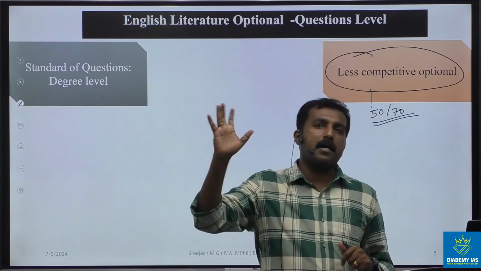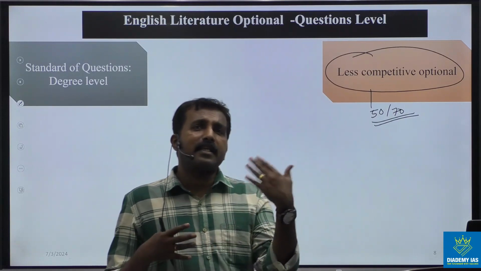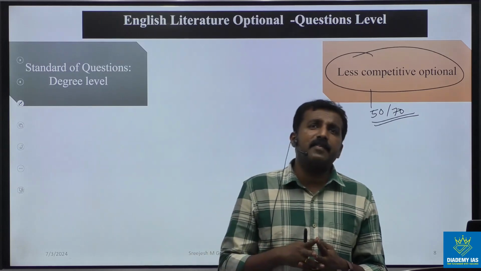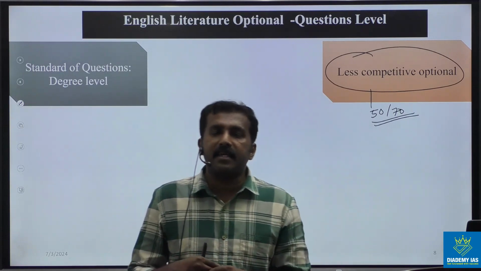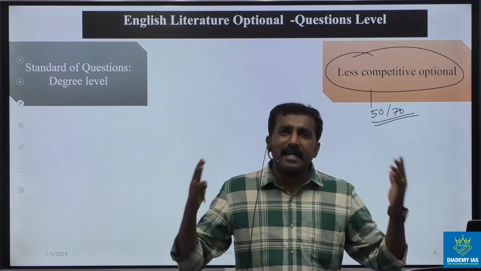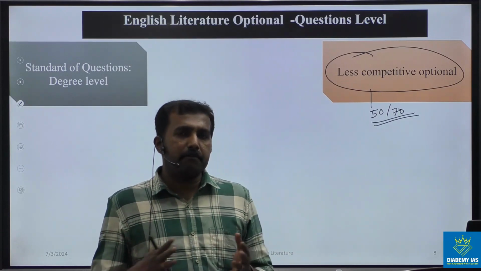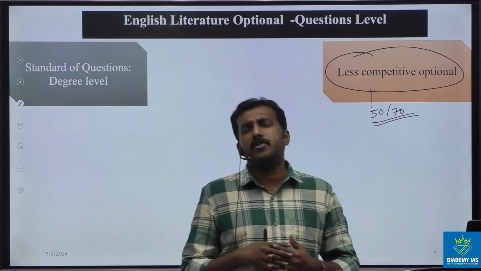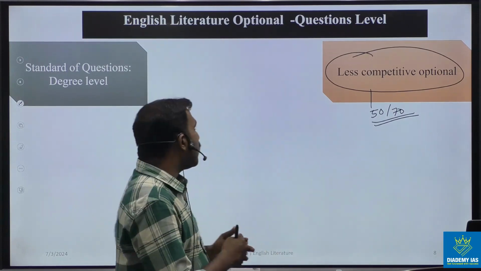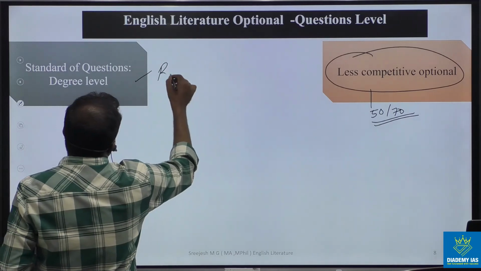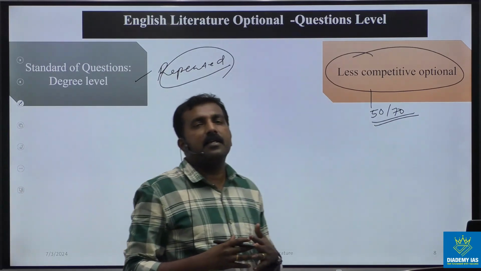For example, Jacobean drama. You have to read about Jacobean drama, what the features are, what the comparisons are with the Elizabethan time, what the comparisons are with the Caroline age, and how this Jacobean period is considered a period of dark age, like that. This type of direct question is normally asked in every exam. When you take the last 10 years of question papers, you can easily understand how UPSC asks this type of repeated questions. Repeated questions are normally used in this optional paper.